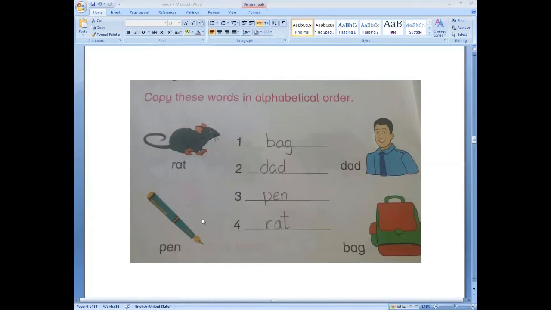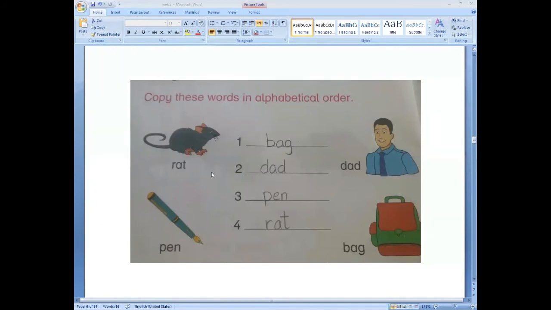C. Is any word starting with letter C here? I think there are no words starting with letter C. The first one is rat, second one is pen, then dad. No, there is no word.